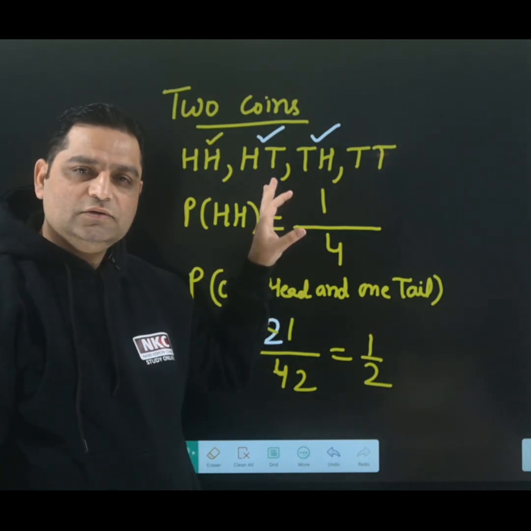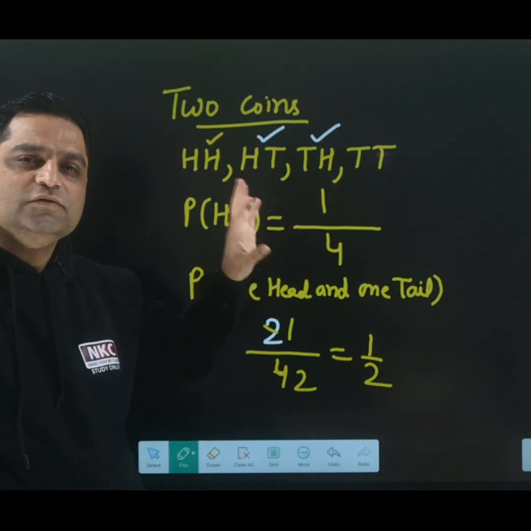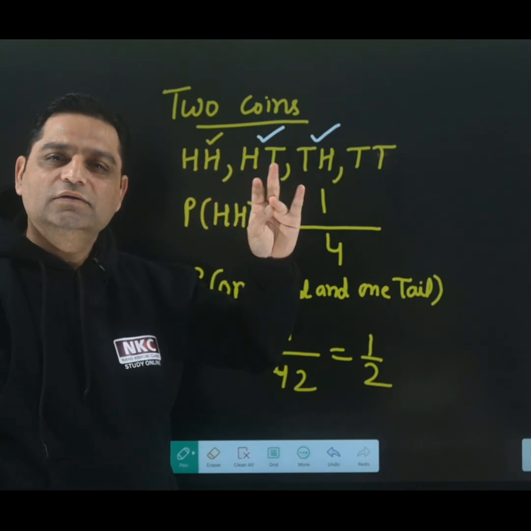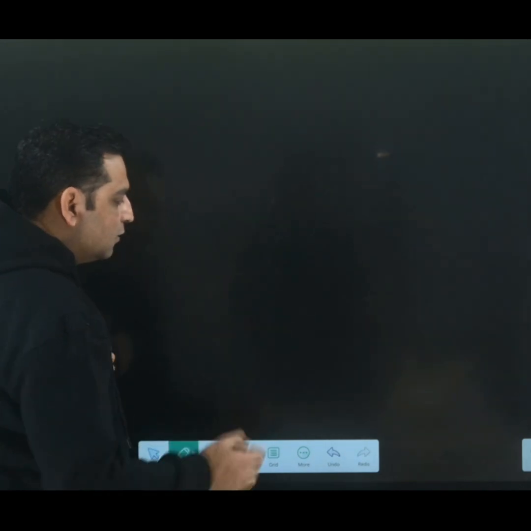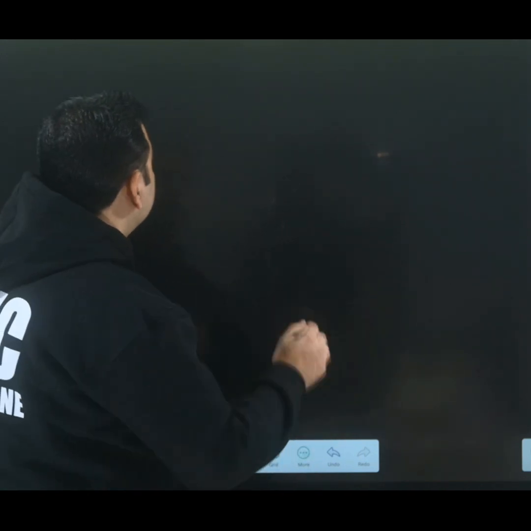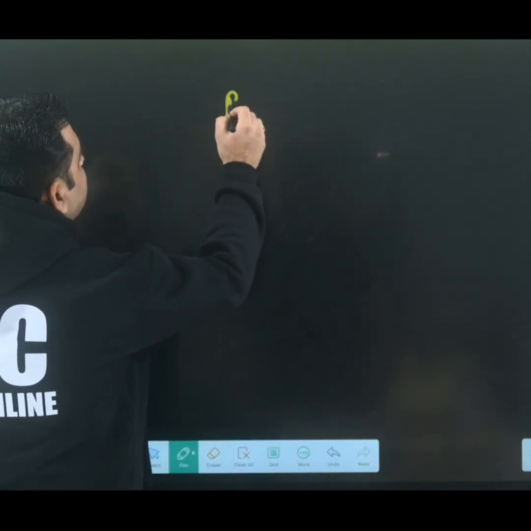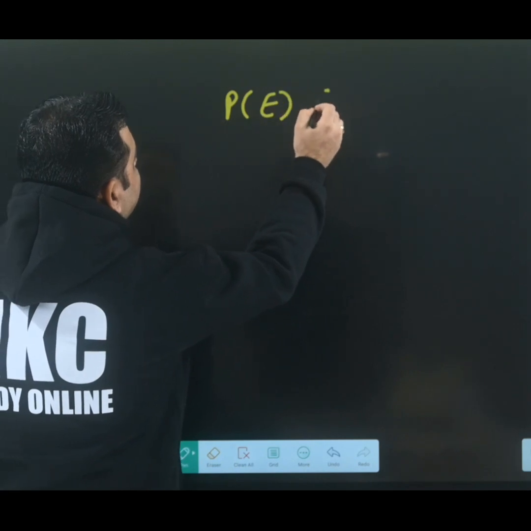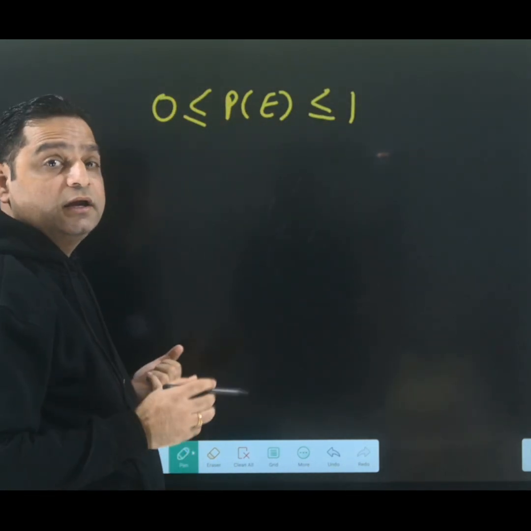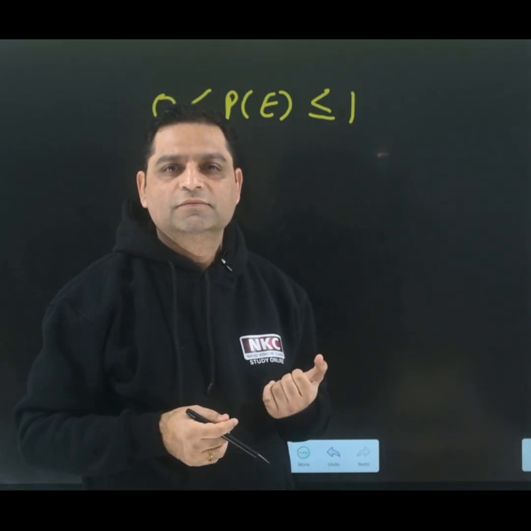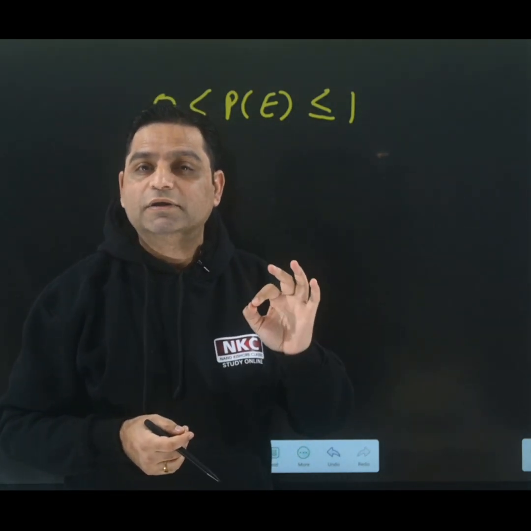I hope you are clear with equally likely outcomes for a single throw of a coin and two throws of a coin simultaneously. And one important last point of this lecture. The probability of an event has a maximum value of 1 and a minimum value of 0. It can never be negative.